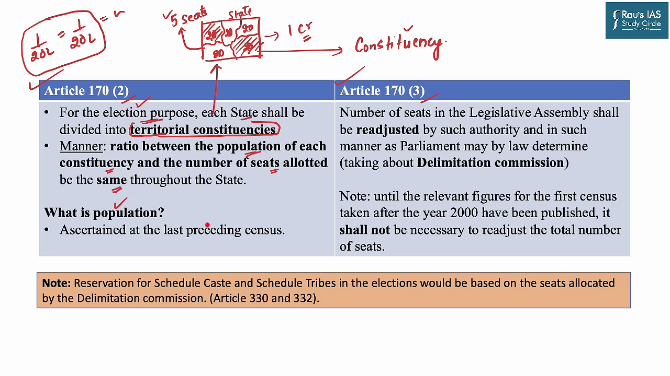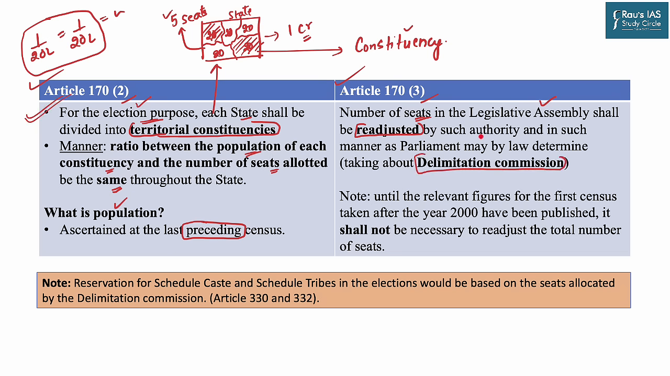It is based on the preceding census and not the coming census. Then comes Article 173, which says that the number of seats in the legislative assembly shall be readjusted. See, the first clause does not talk about the delimitation commission. It only talks about how constituencies should be defined.